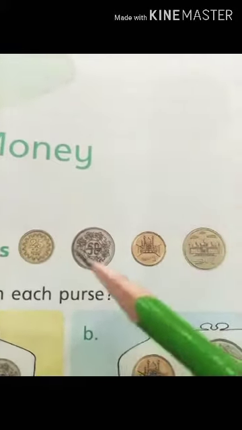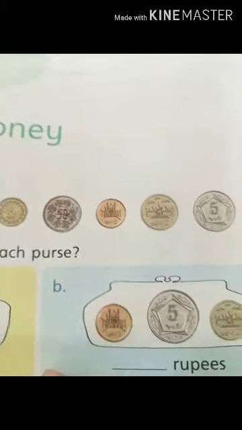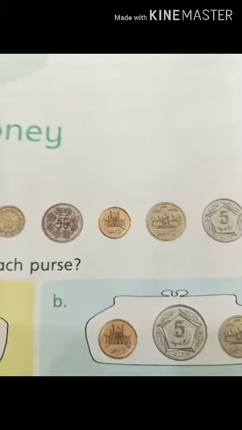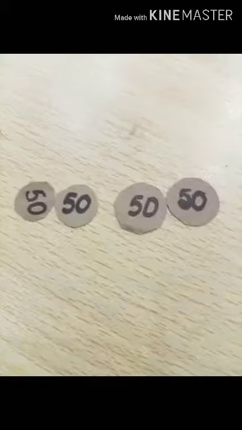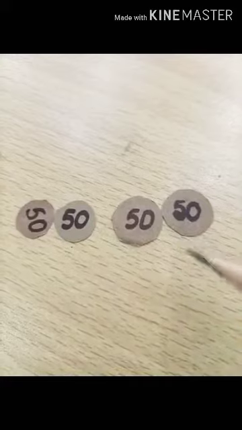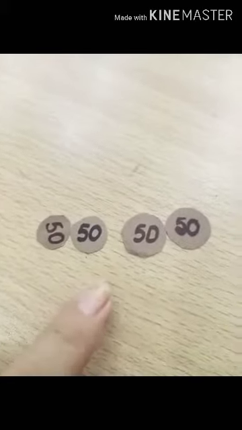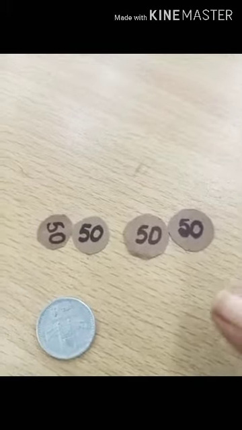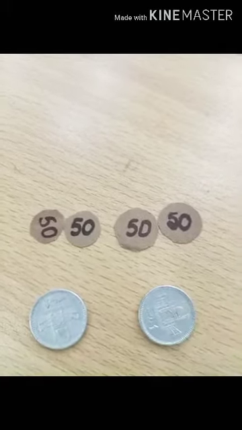dear students, you can interconvert the rupee coins. For example, one coin can be changed for other coins of the same value. For example, here I have the 50 paisas coin. Now students, as we know that 50 paisa and 50 paisa is equal to 1 rupee coin, and this 50 paisa and 50 paisa is also equal to another 1 rupee coin.